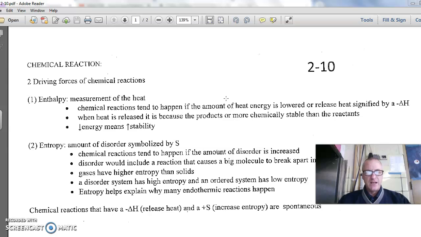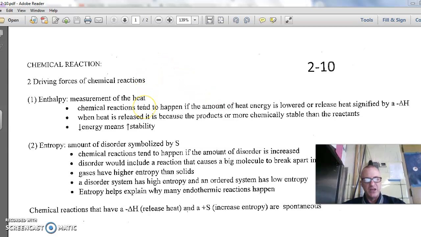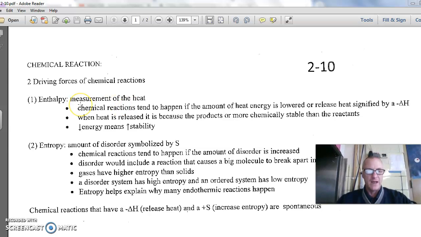The 2-10 class notes are kind of taking us to our next way of looking at energy. We mentioned earlier that phase changes can take in energy or release energy, but so can chemical reactions. And that is one of the driving forces. Energy changes in a chemical reaction is one of the driving forces behind chemical reactions. The other driving force is entropy.